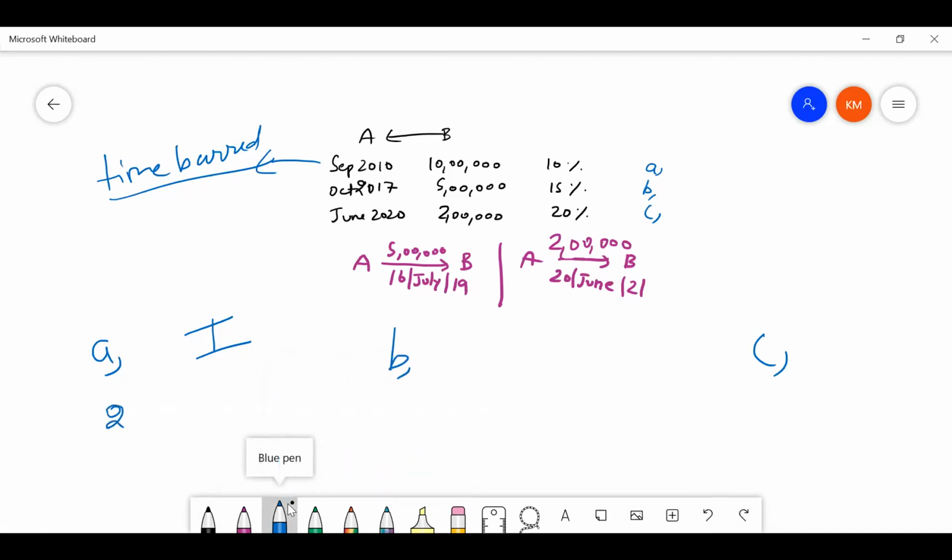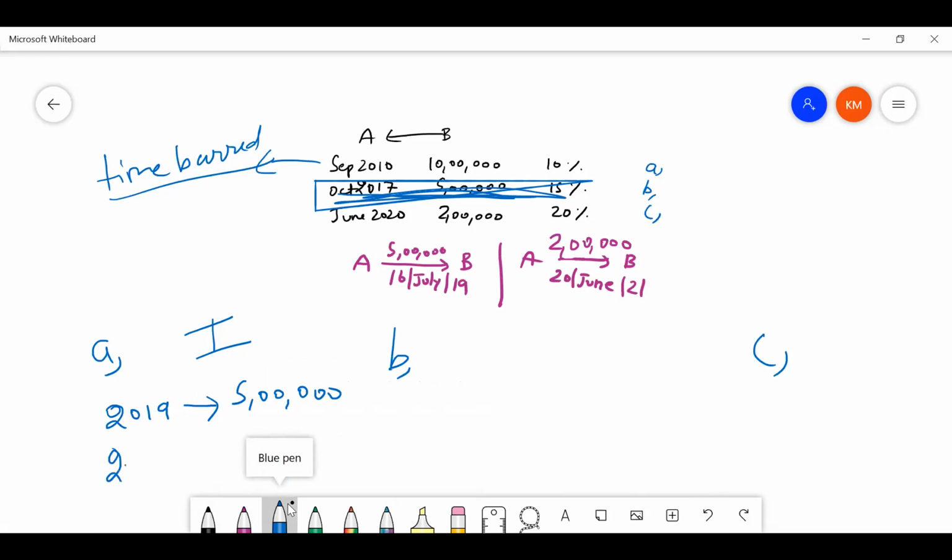If you take the 2019 loan, that time in 2019, only one loan was in existence, only 2017 loan was in existence. Because 2010 loan has become time barred, we will not consider that. So in 2019, he has repaid 5 lakhs, which will be completely adjusted against this middle 5 lakhs loan.